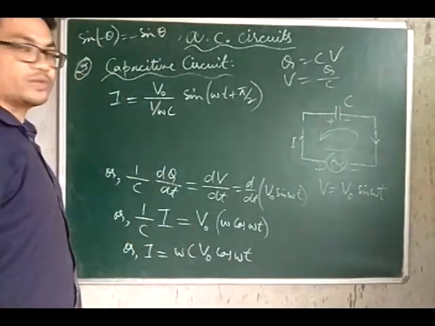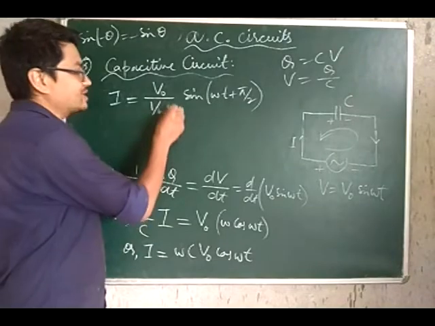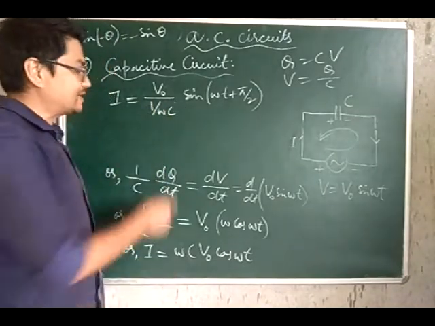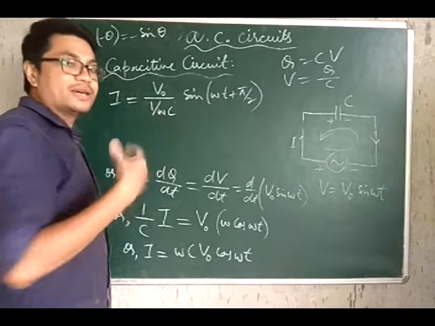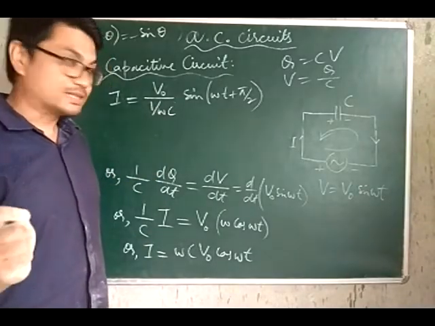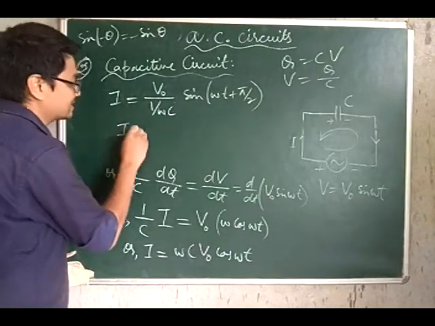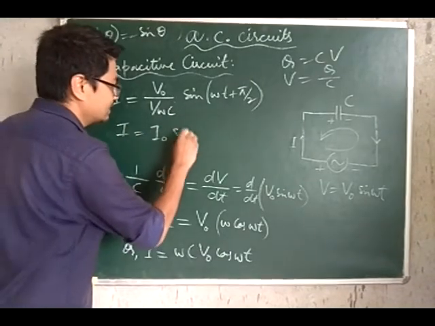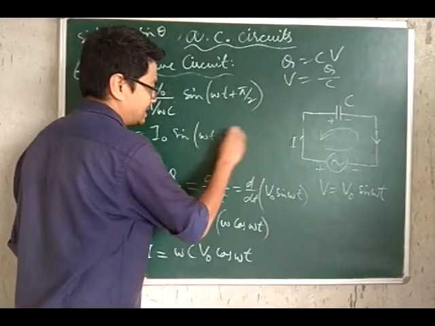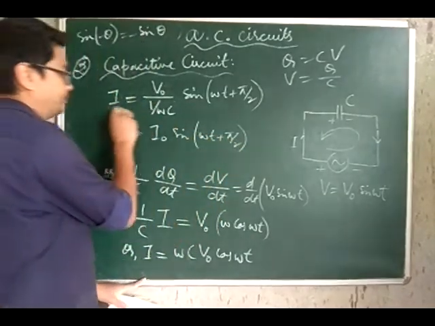Now if you check the dimension of 1 by omega C, you will see that it is the same as that of resistance. Okay, so I can be written as I is I naught sine of omega t plus pi by 2.